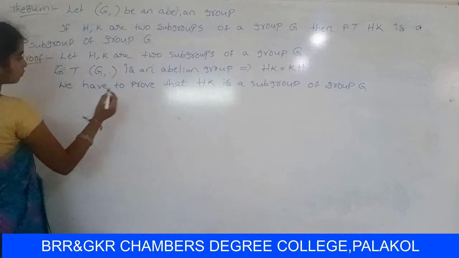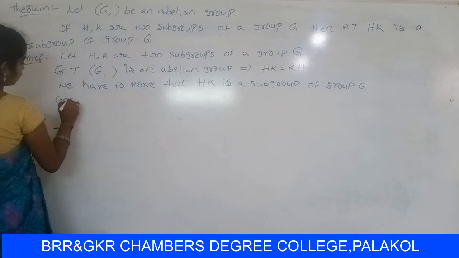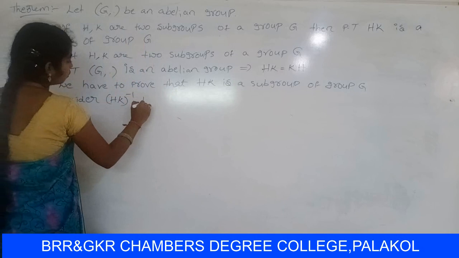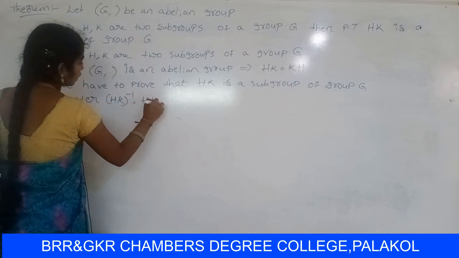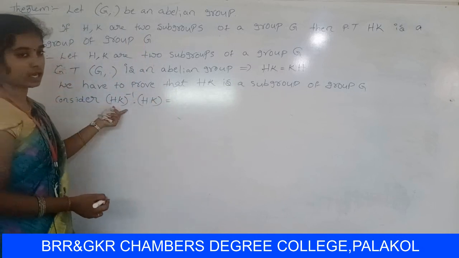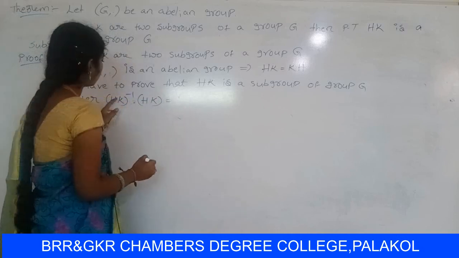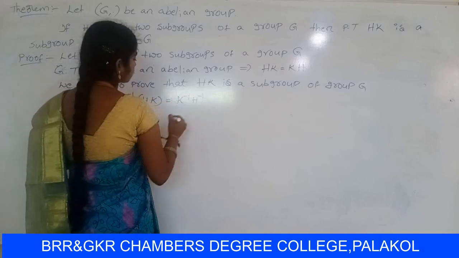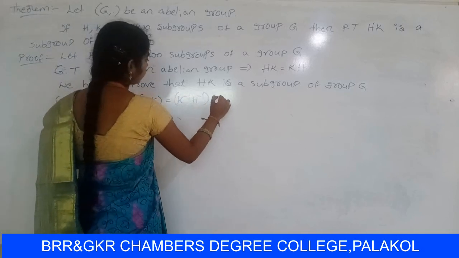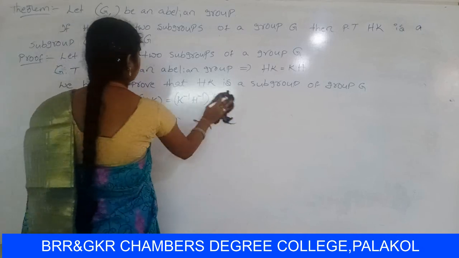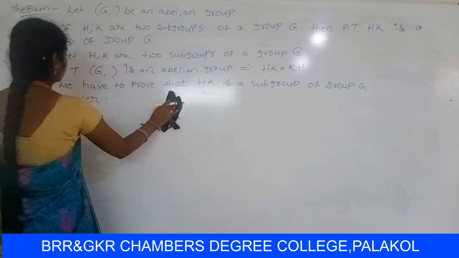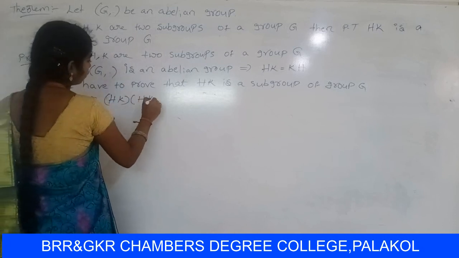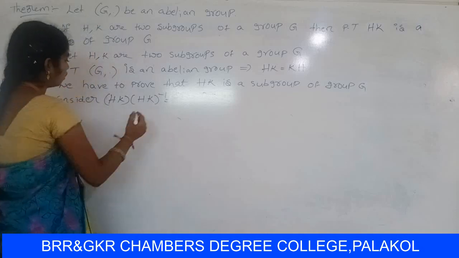So first of all, consider HK whole inverse equal to HK whole inverse into HK. So HK whole inverse can be written as K inverse into H inverse into HK, or HK whole inverse equal to HK.